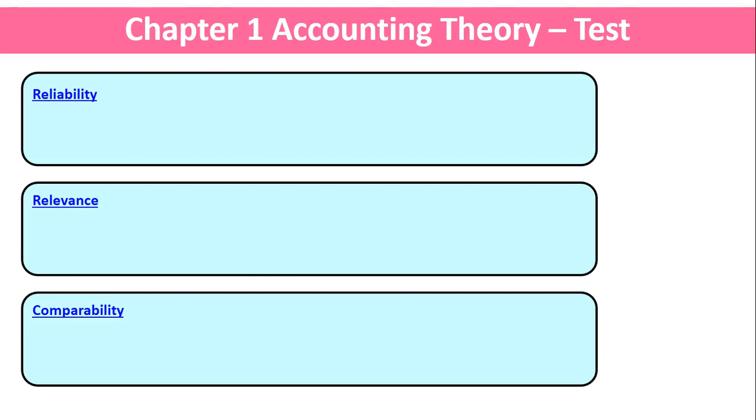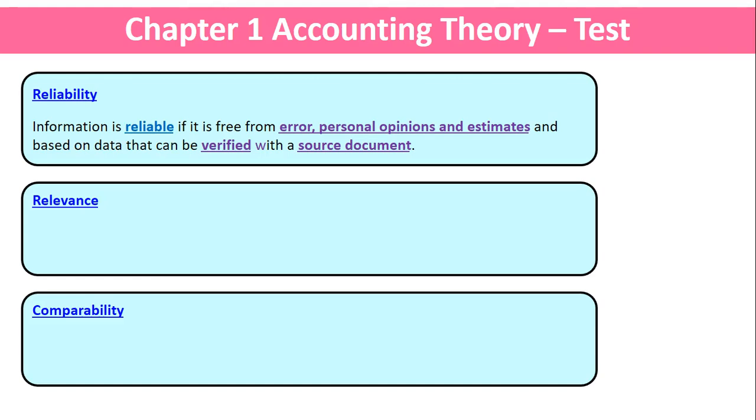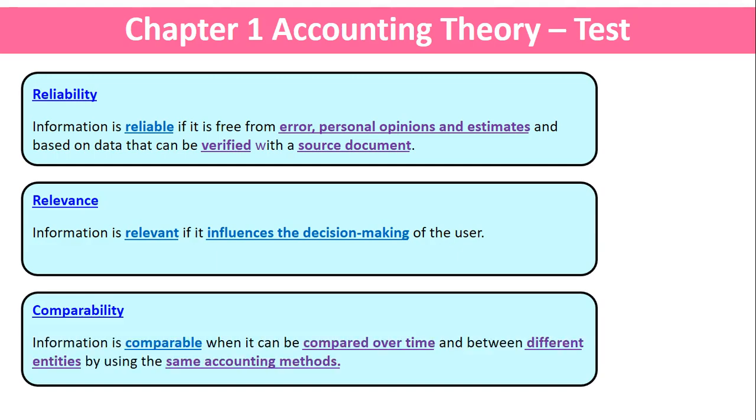Is that going to breach reliability? Reliability says information must be free of opinions and estimates and verified with the source document. Clearly, that is going to be breached in this case. What about relevance? Is it going to influence the decision making of the business by including these guesses? And comparability, is the information comparable over time and has he used the same accounting methods?